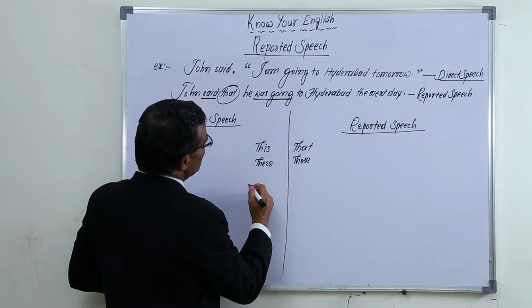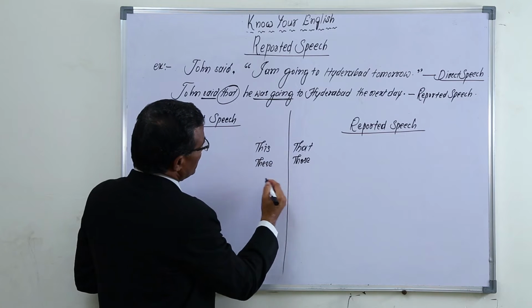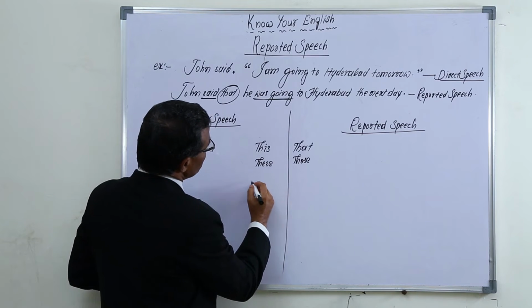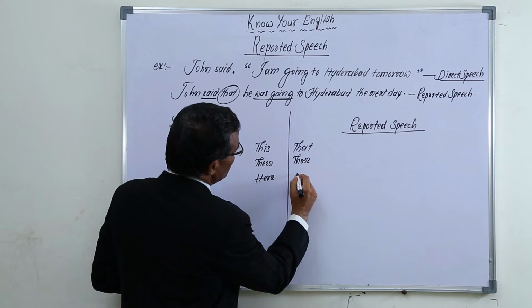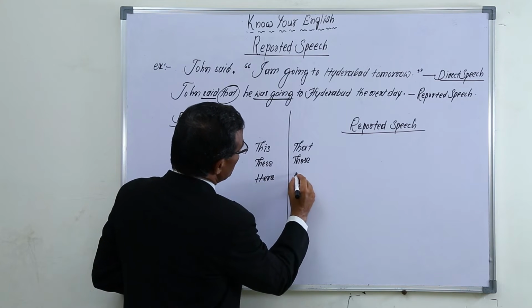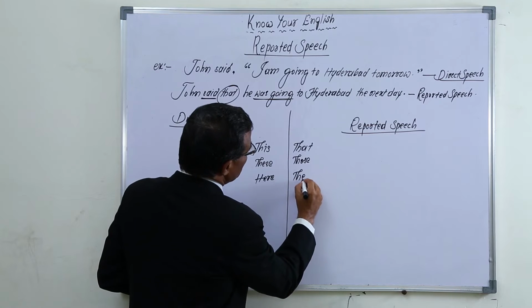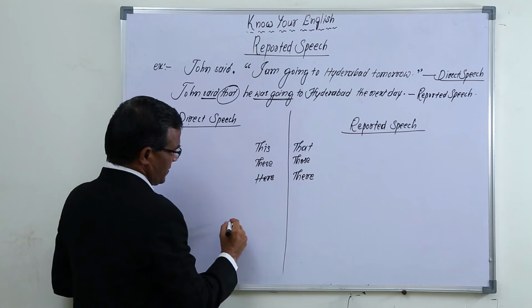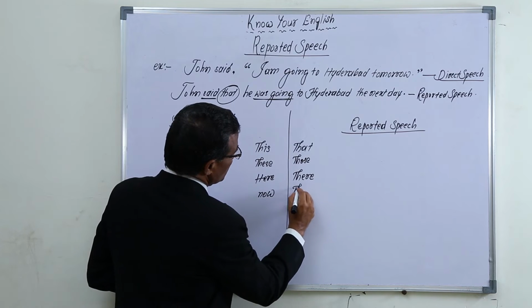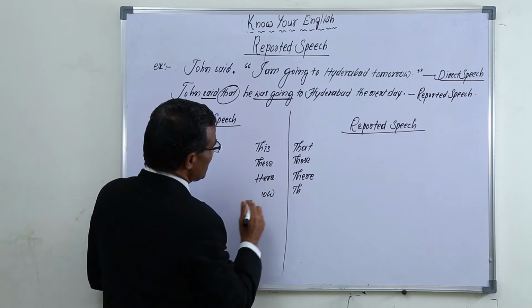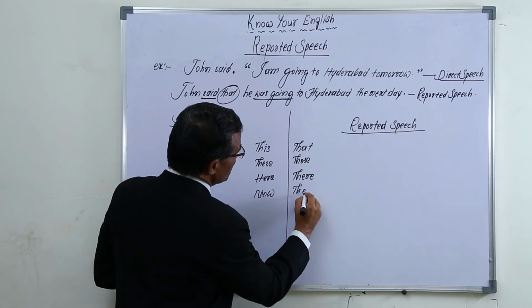This, that; these, those. If here is there, we have to change it into there. And now changes into then.